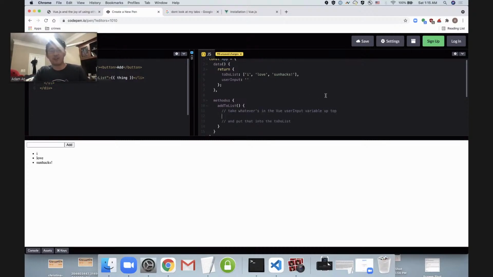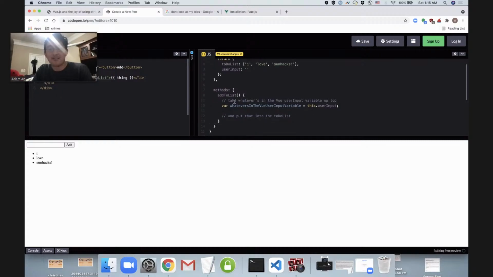Cool. So we can tackle these one at a time, where we can make a variable of whatever's in the Vue user input variable. And how do we grab it? It's simple. We just do this dot user input. Just like that, you can grab it and you are guaranteed that this will reflect what is in here and what is in here. Nice. And then all we got to do is take our new variable, this very long one, and put it into our to-do list.